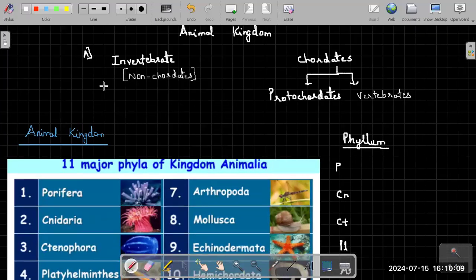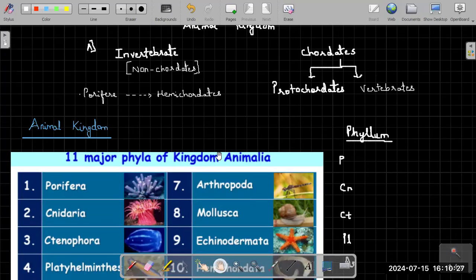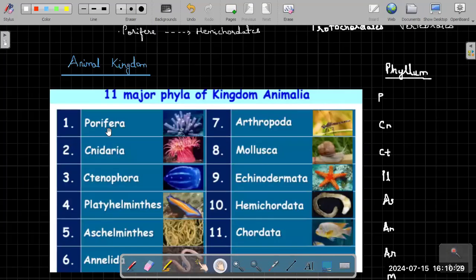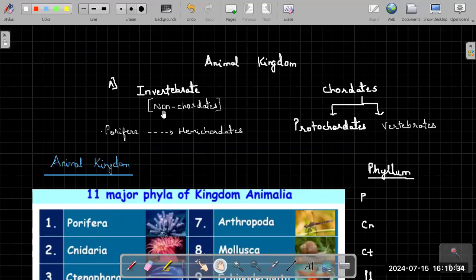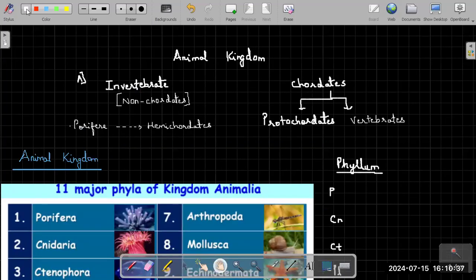So we start with phylum Porifera till Hemichordata. They all belong to invertebrates, or the invertebrata. So this Porifera up to Hemichordata is invertebrata or the non-chordates. Next, we'll be learning about chordates. Under chordates, there are two groups, protochordates and vertebrates. All right, we'll come to this later.